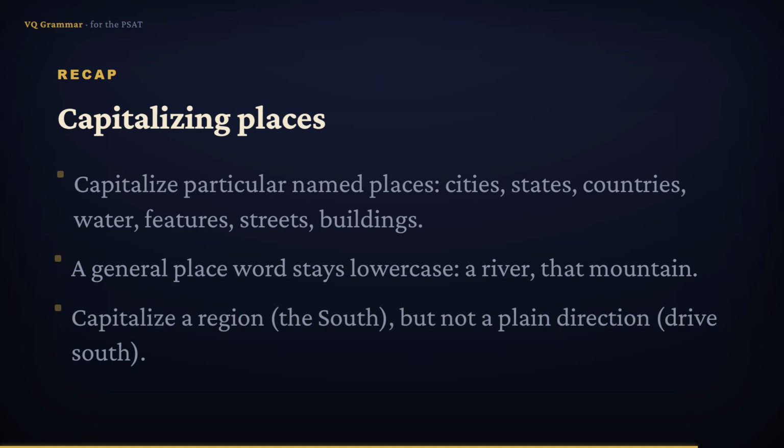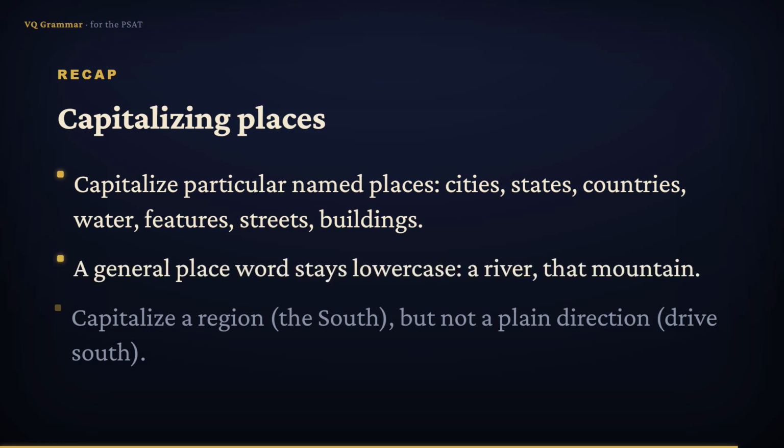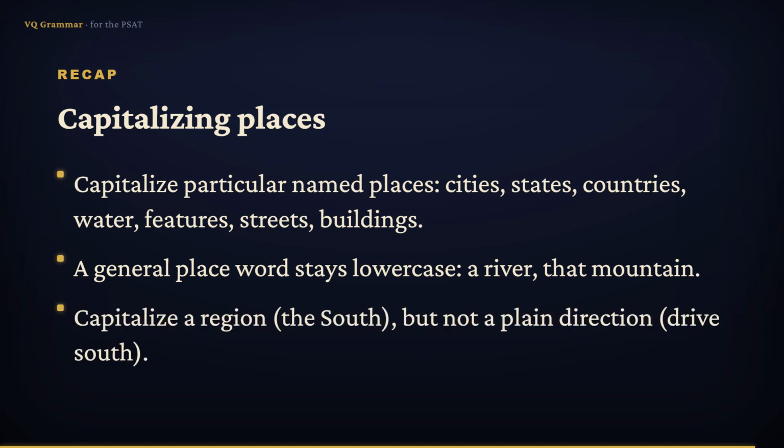Let's wrap up. Capitalize the names of particular places, cities, states, countries, and continents, bodies of water and features, and streets, buildings, and monuments. Every important word in the name takes a capital, but a general place word, like a river or that mountain, stays lowercase. And the key distinction of this lesson: capitalize a direction word when it names a region, like the South or the Midwest, but not when it's just a compass direction, like drive south.